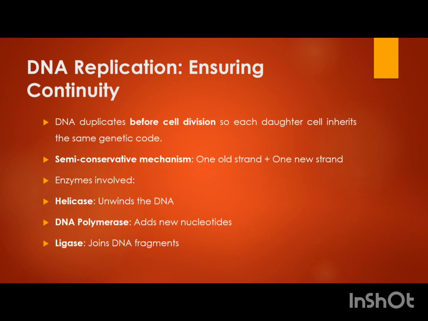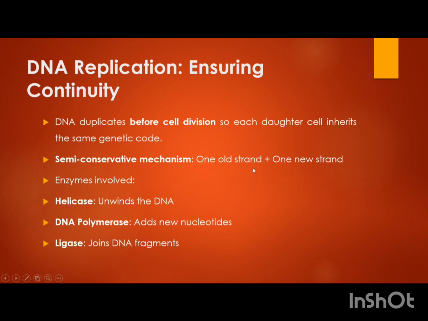In my channel, I have made one video on the semi-conservative mode of replication. You can go through it to understand how DNA gets replicated. The enzymes involved are helicase, polymerase, ligase, and there are many more enzymes which I'm not dealing with here. We have a separate video on DNA replication. You can go through it if you want to know more about DNA replication.